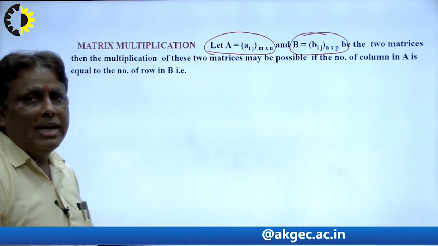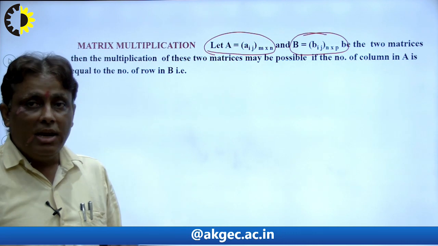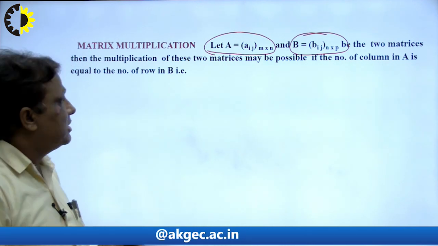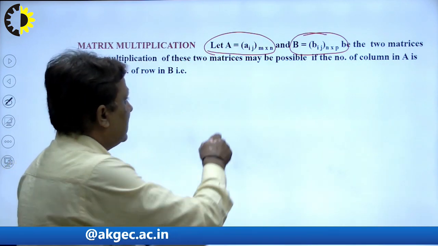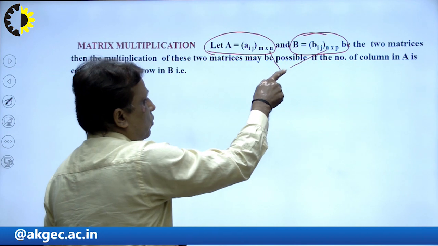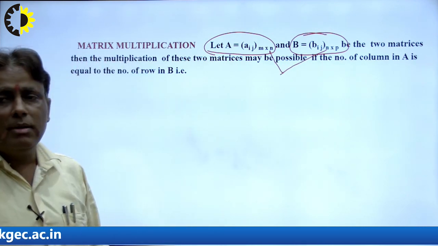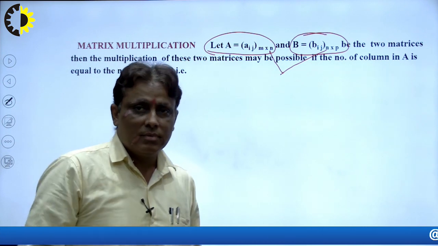Matrix multiplication AB is possible if the number of columns in the first is equal to the number of rows in the second. In the first there are n columns and in the second n rows, so both are equal. That means matrix multiplication AB exists and is possible here.